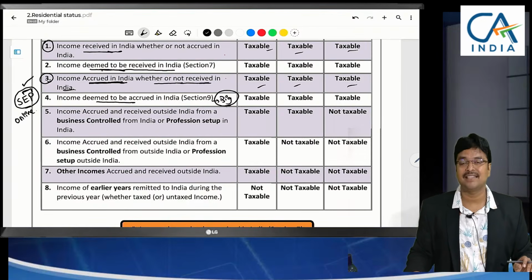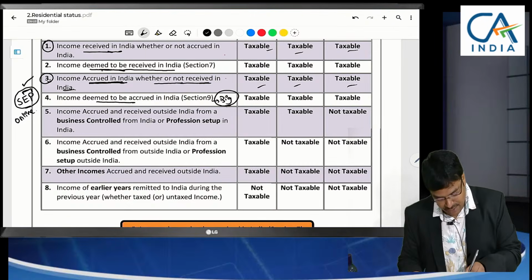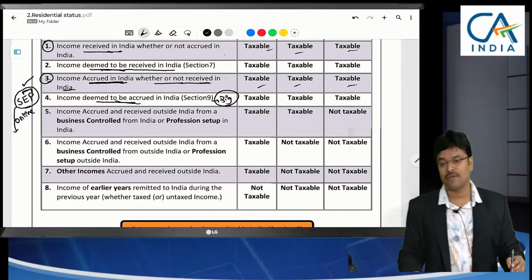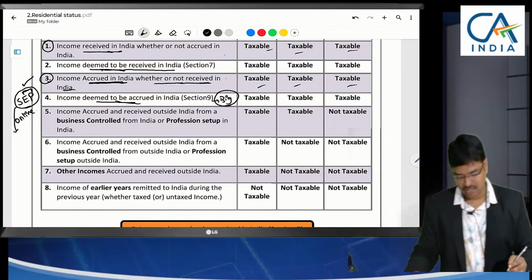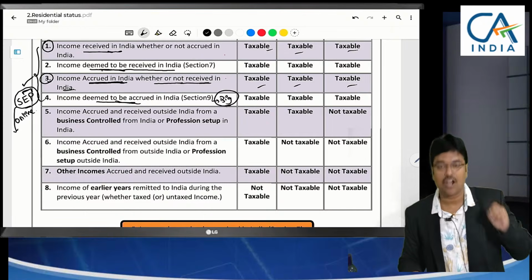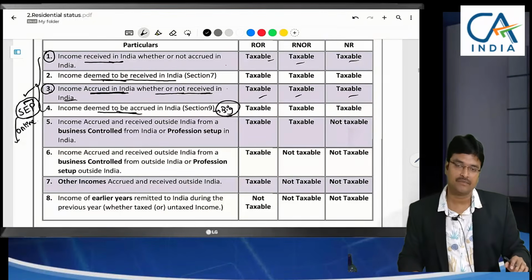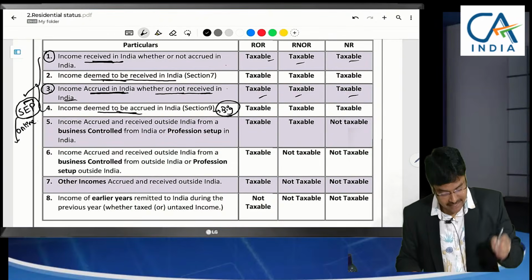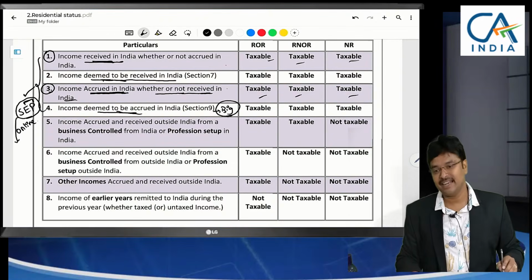So in this case also, in some cases, tax liability might arise. How the liability arises, that is what we need to say. Significant economic presence should be in India. That is discussed in income deemed to be accrued. Very special topic for discussion. Sir, in all these 4 cases, what is the common thing? Either receipt is in India or accrual is in India.